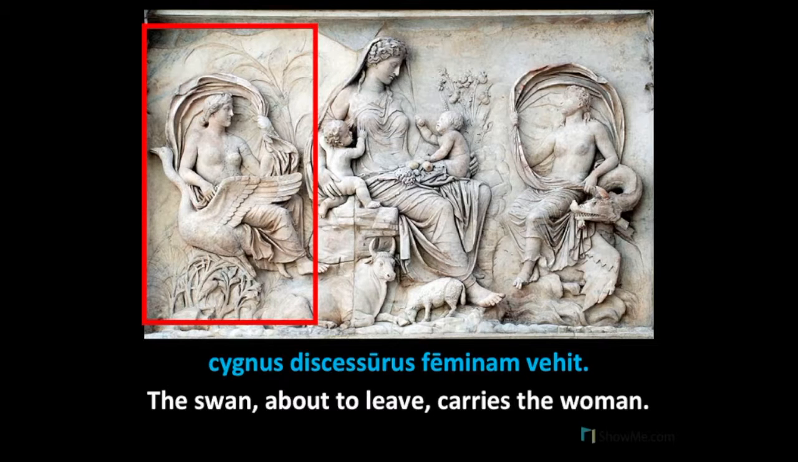Cygnus discessurus feminam vehet. Cygnus is the nominative subject of the sentence, and vehet is the main verb. Feminam is the direct object of vehet, and discessurus is a participle that describes cygnus. The swan, about to leave, carries the woman. Discessurus is a masculine nominative singular participle that describes cygnus, which is also masculine nominative and singular. So we have: the swan, about to leave, carries the woman.